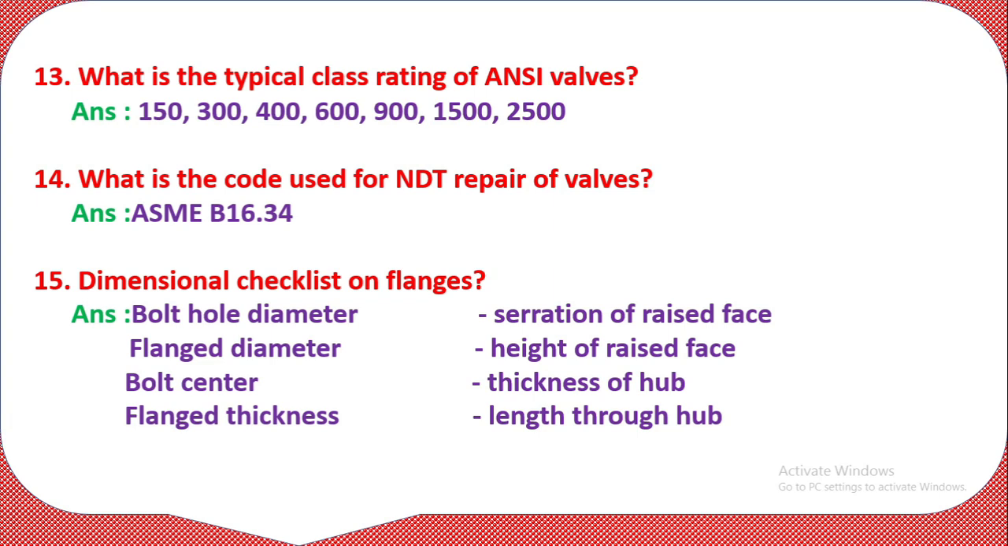Question number 13. What are the typical class ratings of ANSI valves? You should know how many classes there are for an ANSI valve: 150, 300, 400, 600, 900, 1500 and 2500. These are the 7 types of valve ratings.